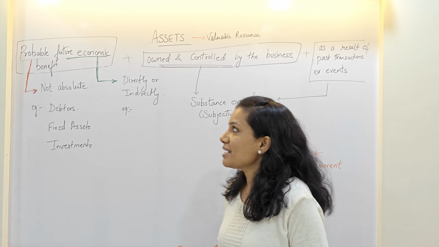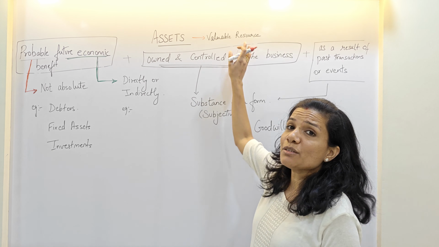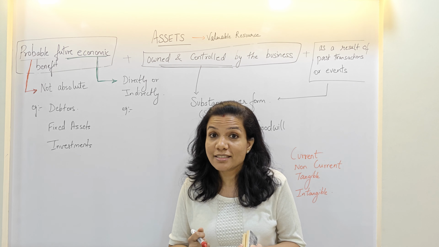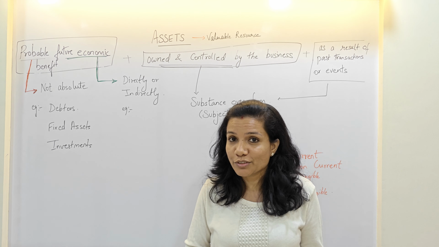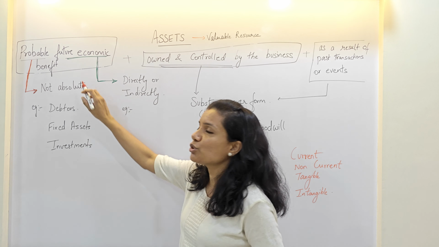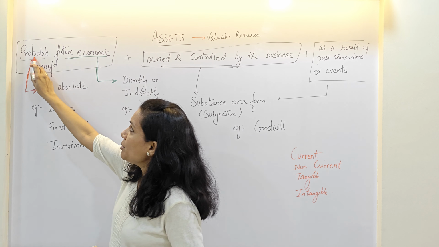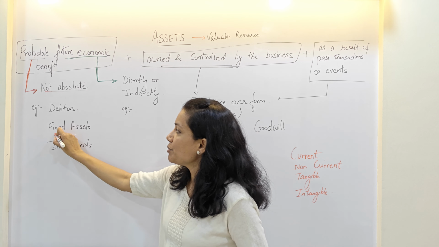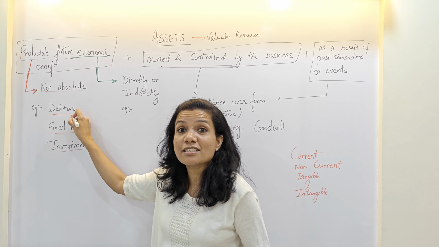So let's understand the definition. Now, it is a valuable resource. The business will derive some sort of benefit from the assets, and that is the reason we're recording them in the books of accounts in the first place. Now, the definition says probable future economic benefit. Probable means not absolute.